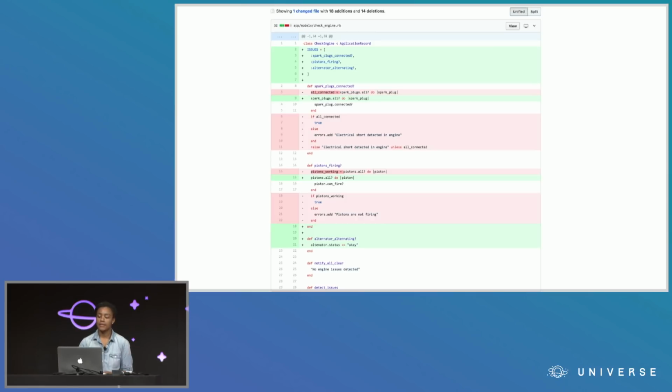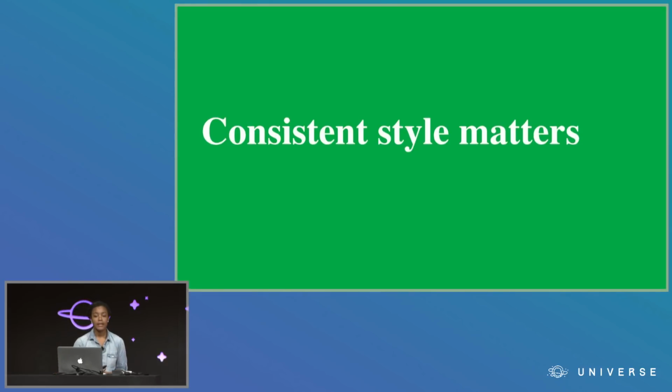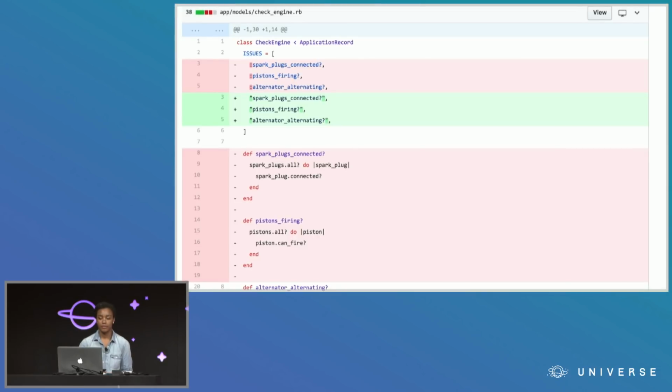Now, in the last section, we talked about how for this to work, you need to have solid commit messages. And this one comes with a bit of a caveat as well. Consistent style matters. For this to work, you have to have a solid style in place. I used to think that having a set style guide was stupid and that it didn't really matter. But then when I started to realize how powerful a tool GitHub can be for recognizing opportunities to refactor, then style became much more important to me.